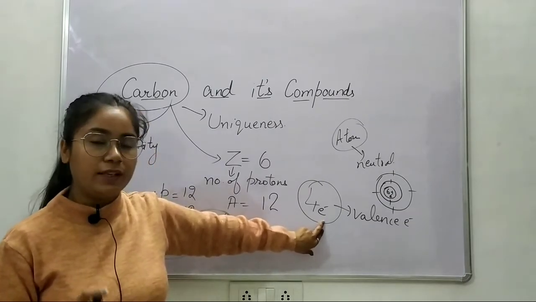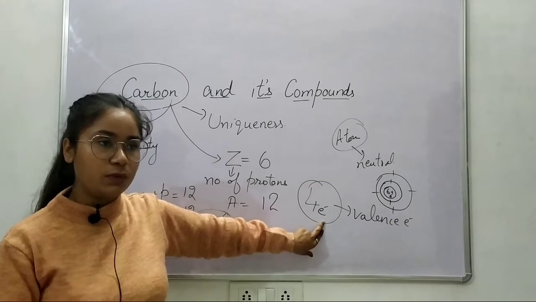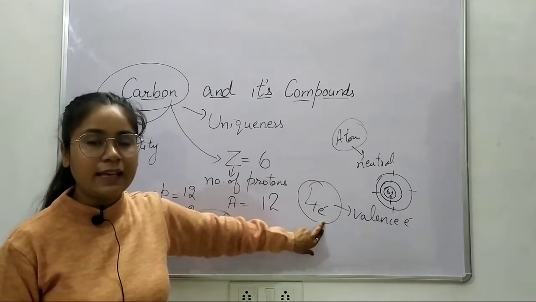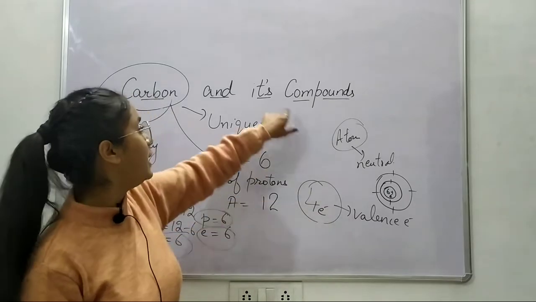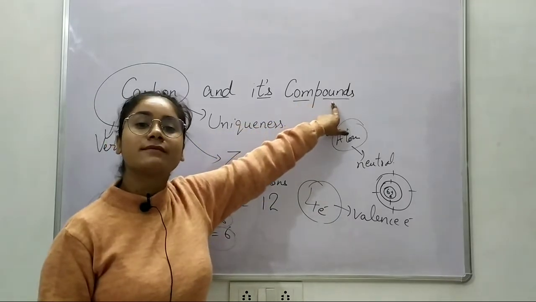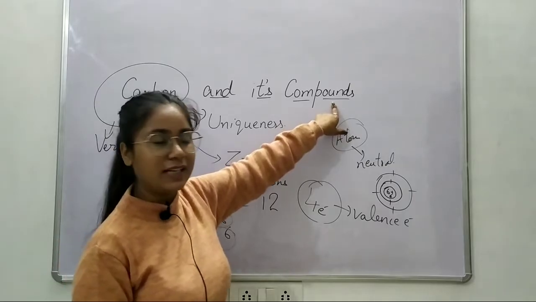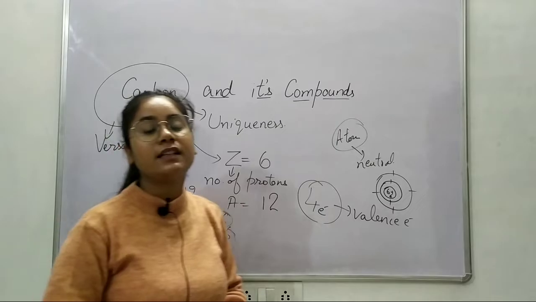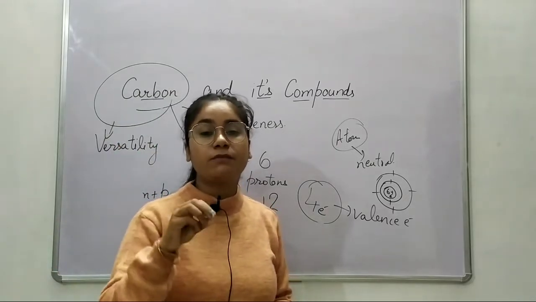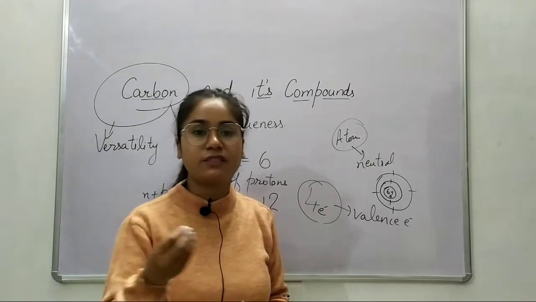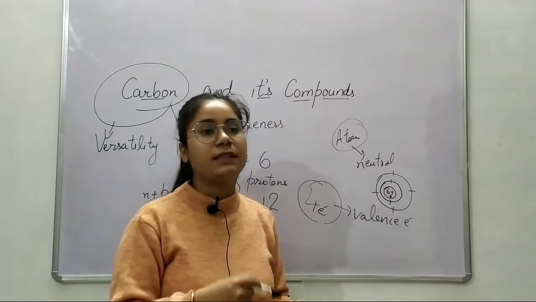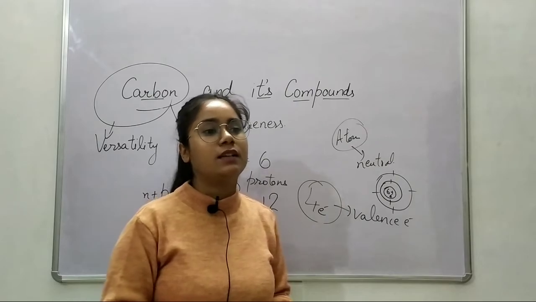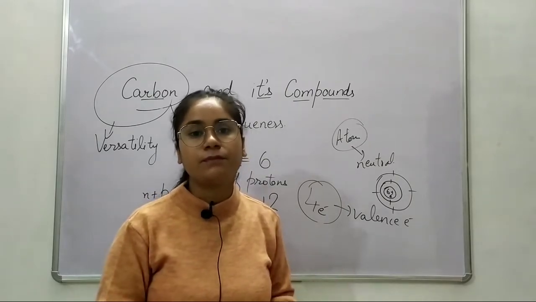The carbon will use 4 electrons to bond with other atoms to make a compound, and the compound formed would be a carbon compound, right? So the carbon has the capacity to make 4 different bondings with different elements, be it methane, propane, alcohol, or sugar.